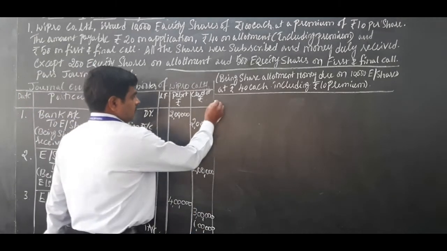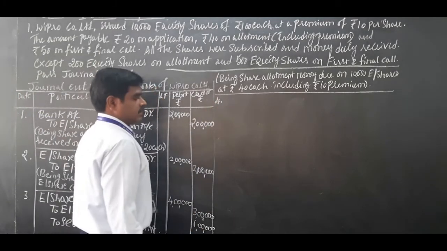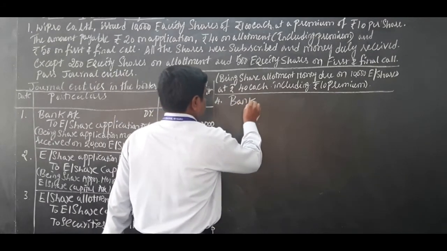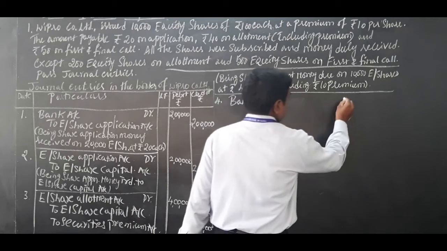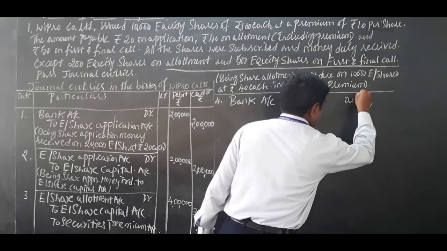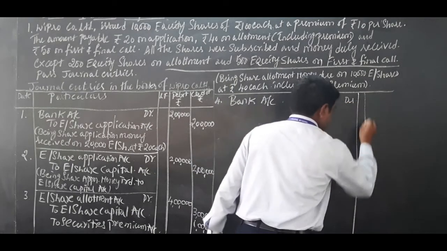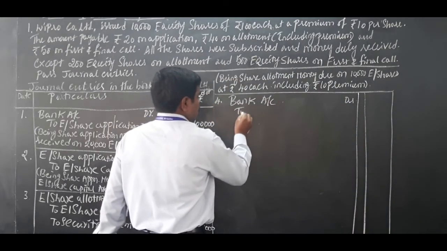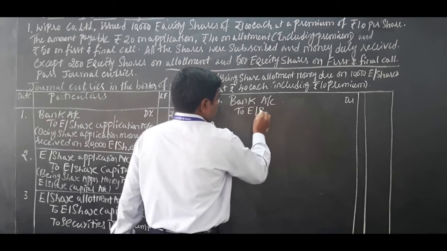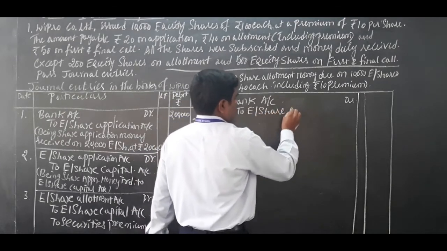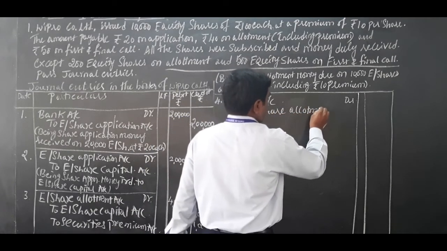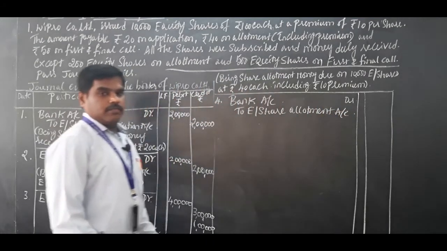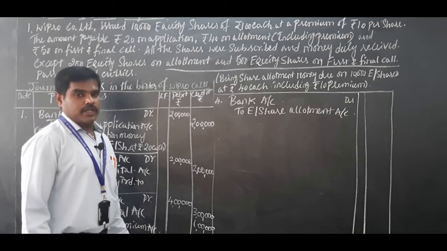Okay. We'll go to journal entry number 4, allotment money received. Of course, same journal entry, allotment money received: bank account debited to equity share allotment account.